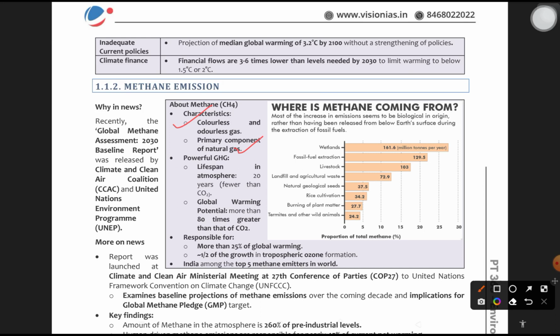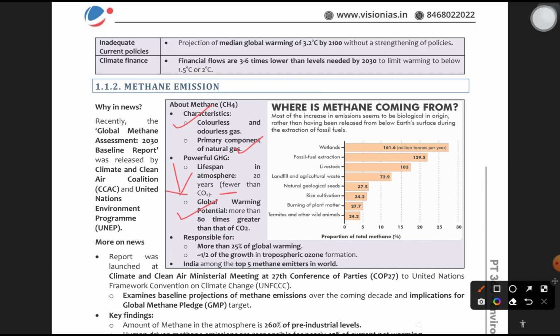The lifespan of methane in the atmosphere is 20 years. Compared to carbon dioxide, it is less, but it is potent. Lifespan is low, but global warming potential is very high, 80 times greater than carbon dioxide.